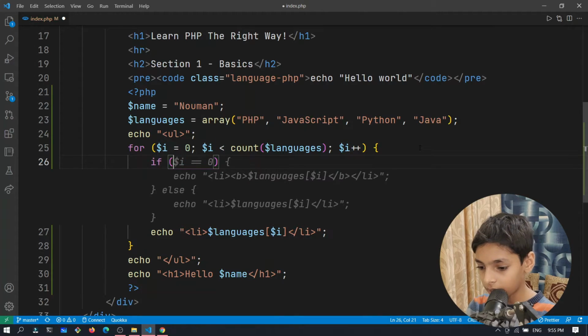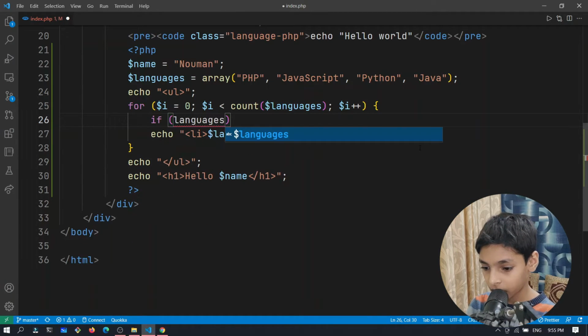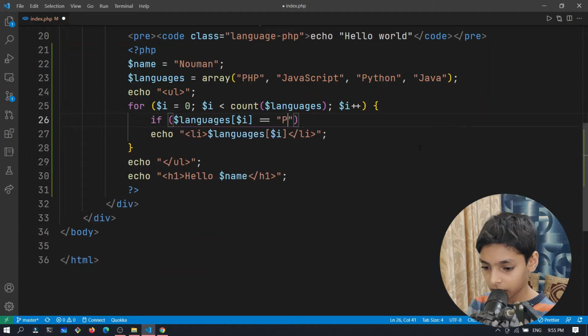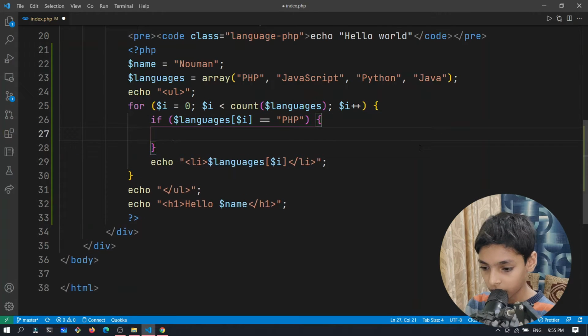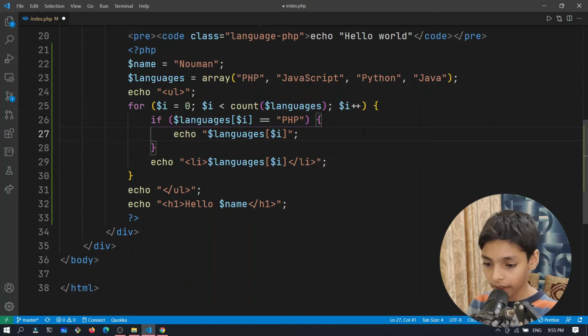What I want is, if $languages, $i equals PHP, and then what I want is echo, not this, I want to echo the language, and then what I need to print is, actually I want to print "I am learning".